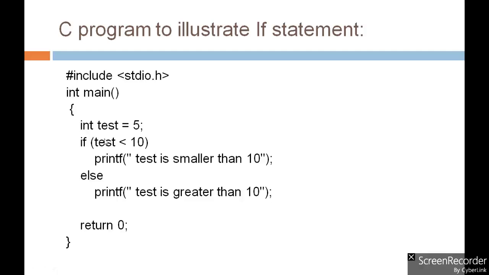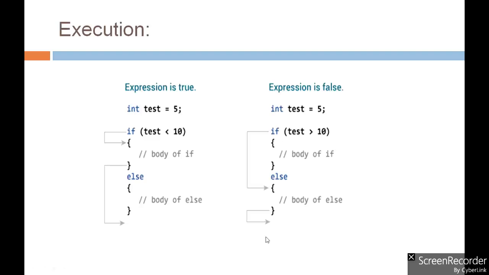And if the value of the variable taste is not less than 10, then it will print taste is greater than 10. In this particular example, the value of the taste variable is 5. So the output of this program will be, yes, taste is smaller than 10, right?